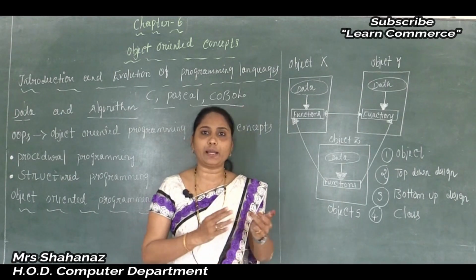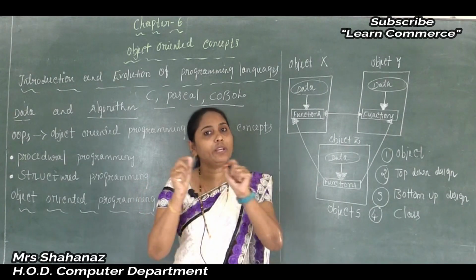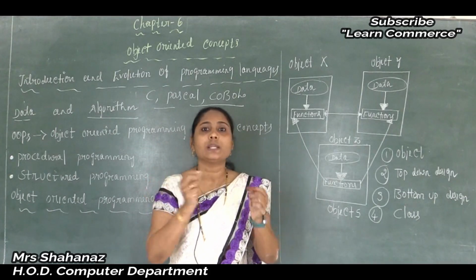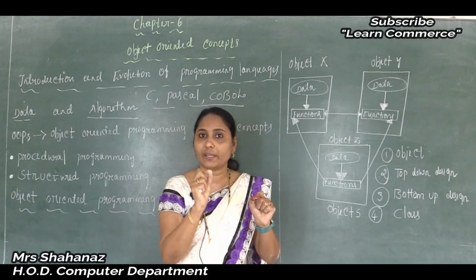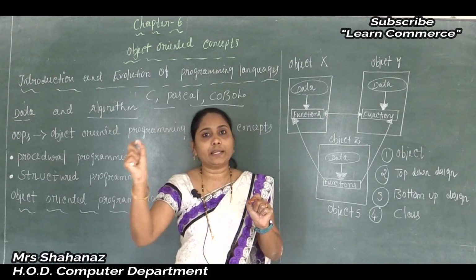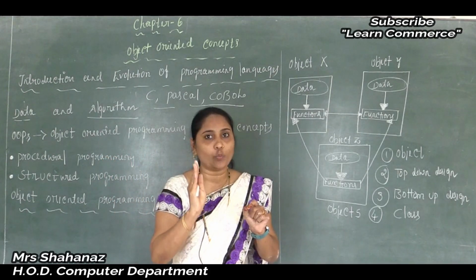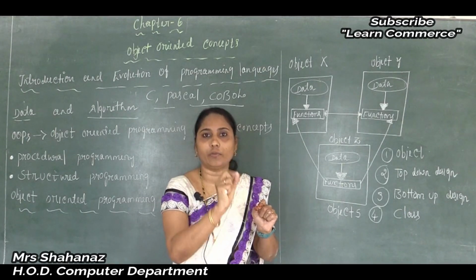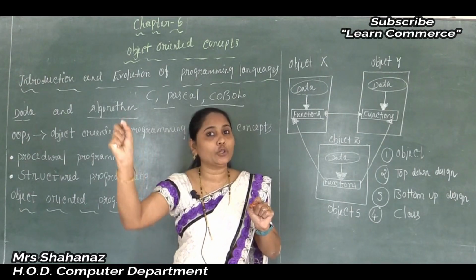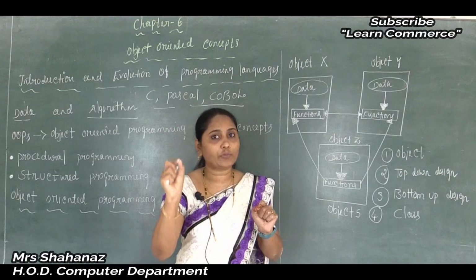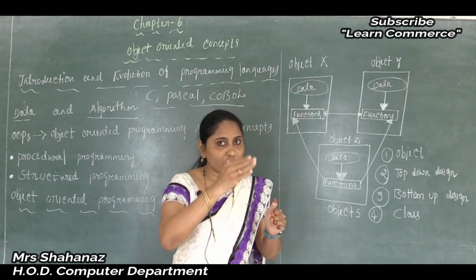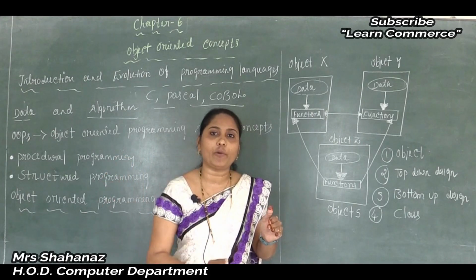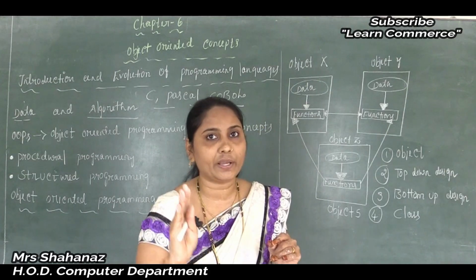Correct? So maybe algorithm step 1: start. Step 2: input A and B. Step 3: if it is an addition of two numbers, then we add the numbers using the variable sum, that is, sum = A + B. And in case you want the average of two numbers, then we need to use the variable average, and A and B are divided by 2. Finally we get the output using the next step: output sum and also output average, and finally we stop the algorithm using the last step.